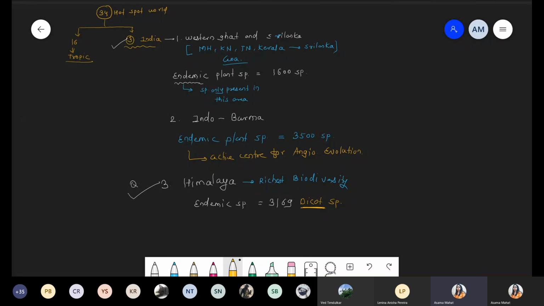Okay, chalo. So all these are the information with respect to in situ conservation. Now we are talking about ex situ. It's very easy. That is away from the natural habitat. Ex situ. And first of all, we are talking about home garden.